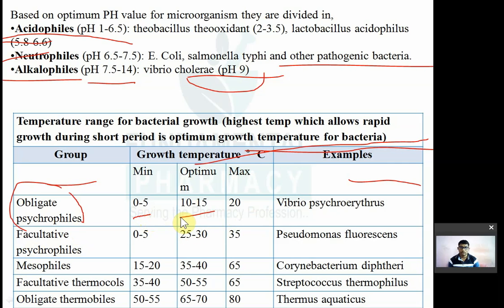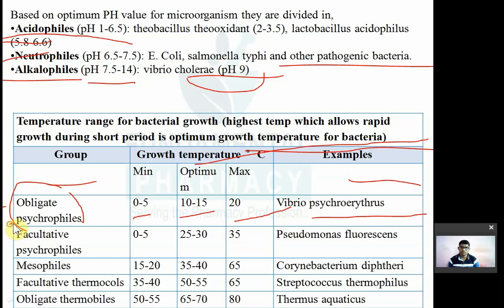They grow at the highest rate at 10 to 15 degrees Celsius, and they can tolerate a maximum temperature of 20 degrees Celsius. For example, Vibrio psychroerythrus. So this is known as obligate psychrophiles.